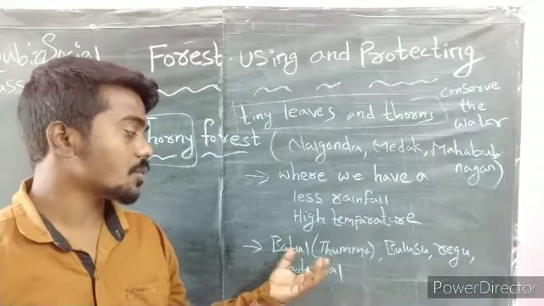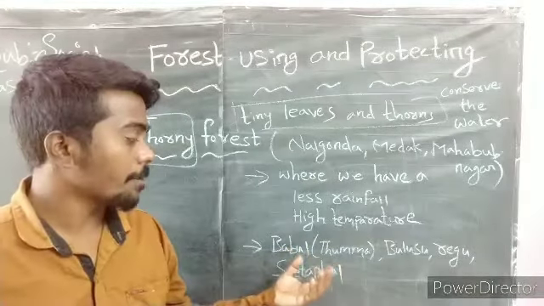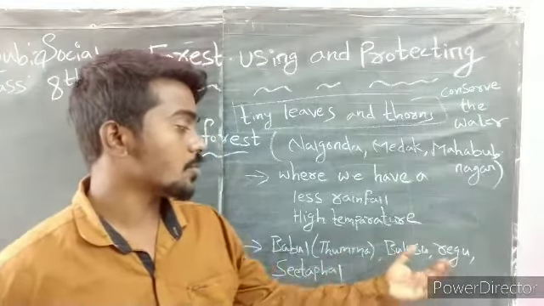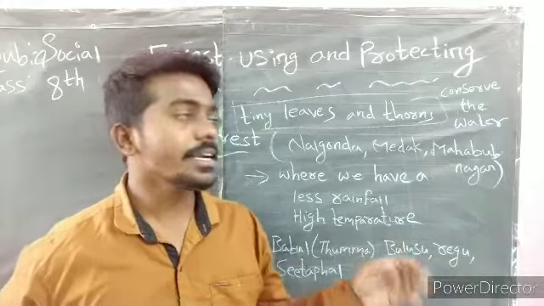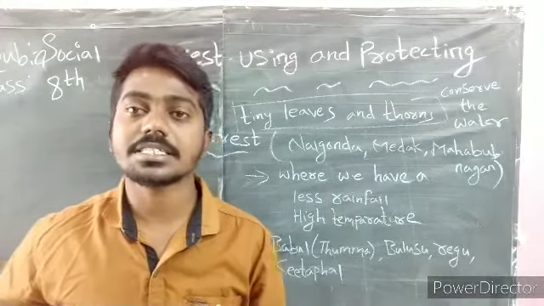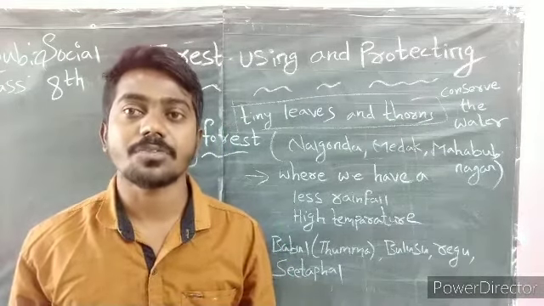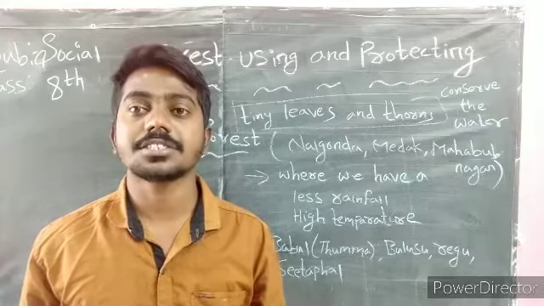What are the trees we can find in the thorny forest? Babul means tumma, bulusu, regu, sitafal. In Telangana, in which districts do we have the thorny forest? Nalgonda, Medak and Mahabubnagar.